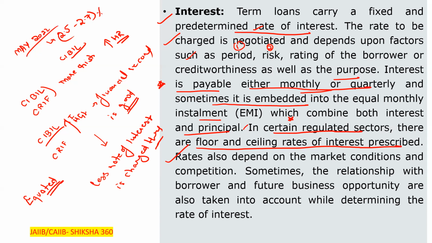Sometimes the relationship with the borrower and the future business opportunity are also taken into account while determining the rate of interest.